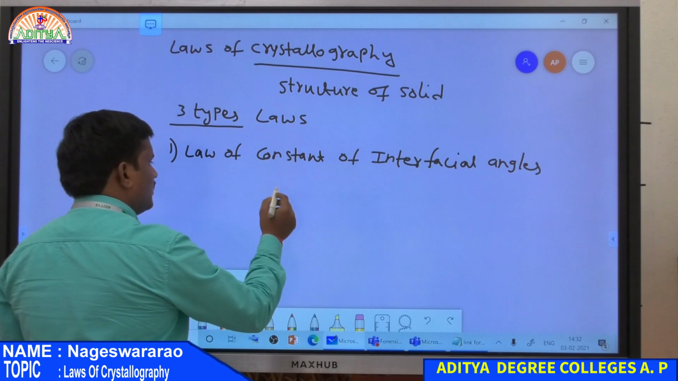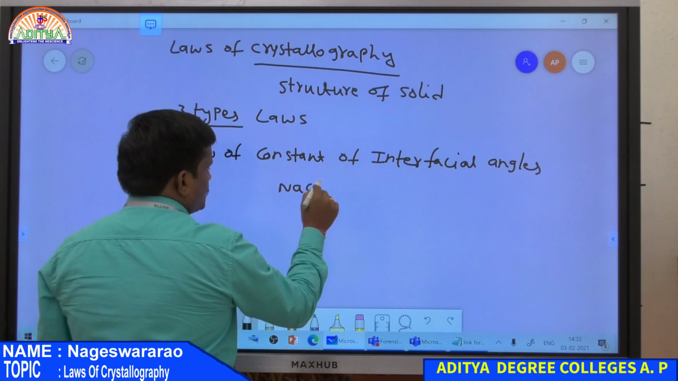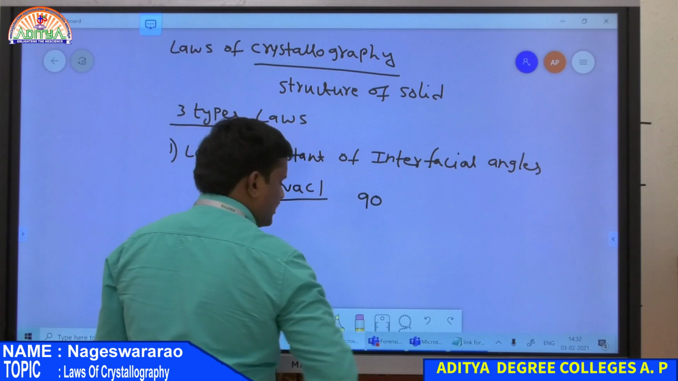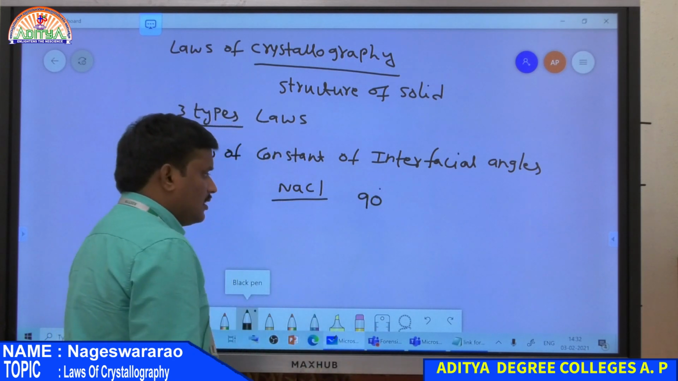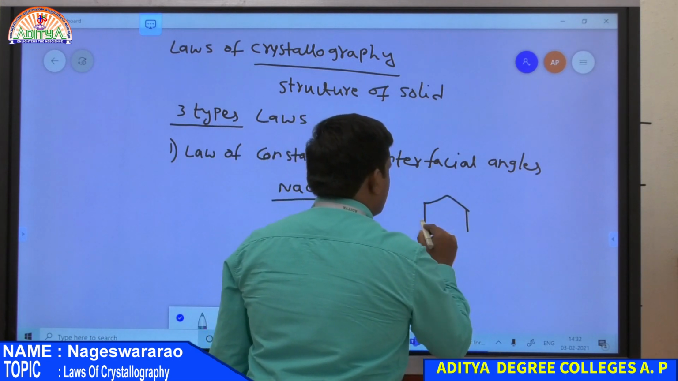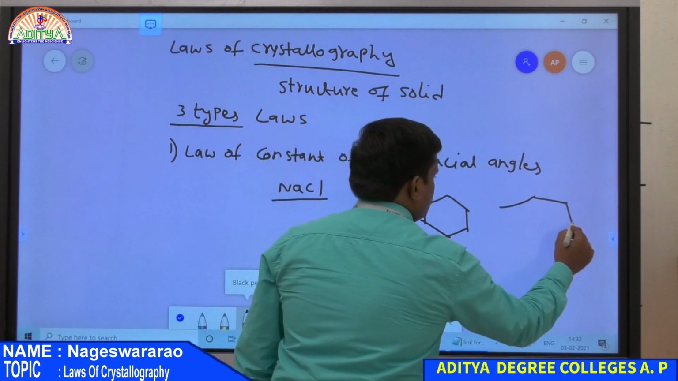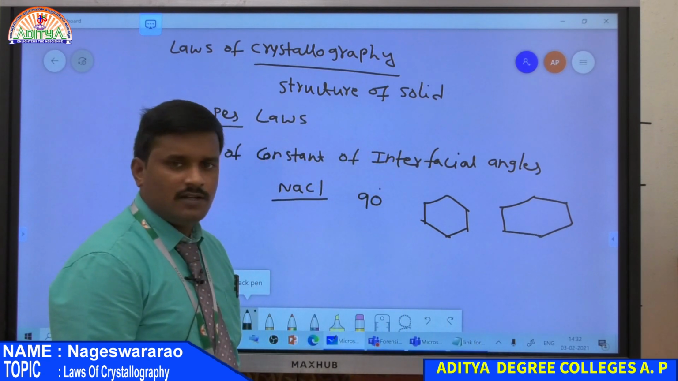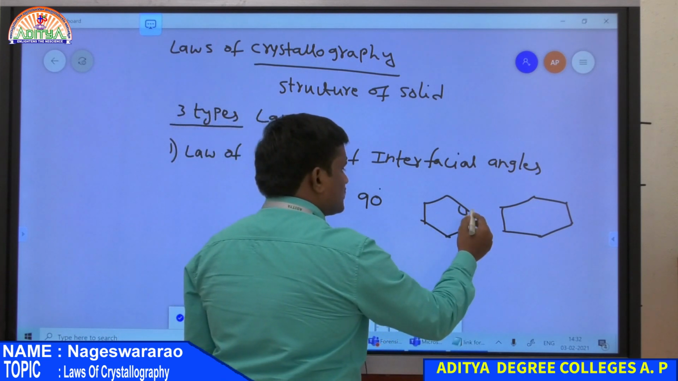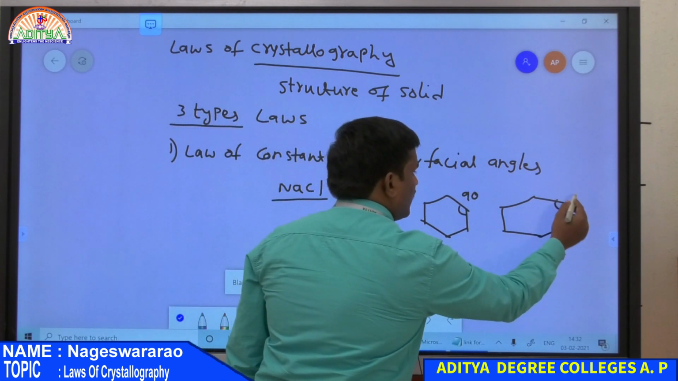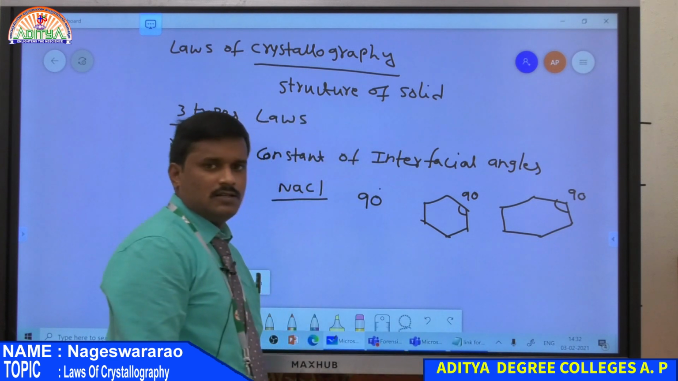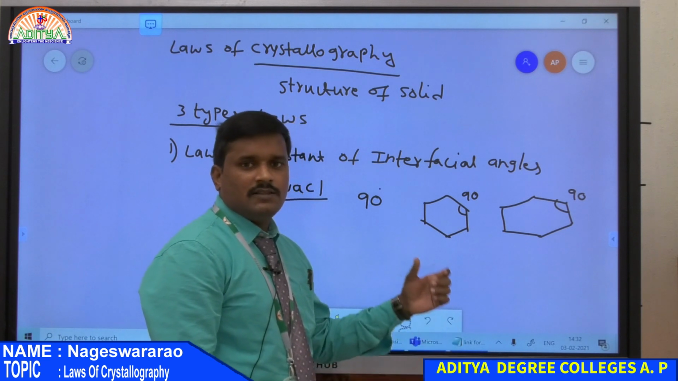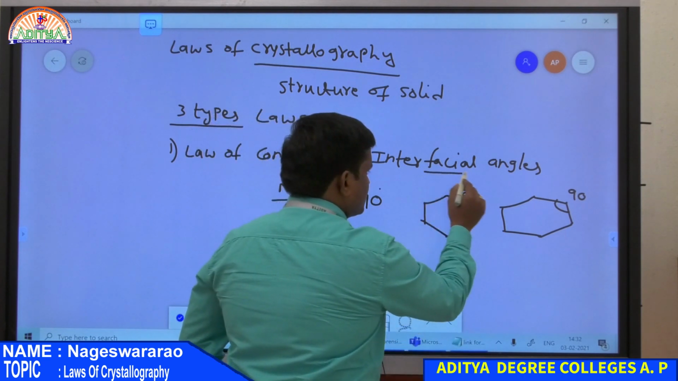This is also explained in the case of the NaCl crystal. For NaCl, the interfacial angle between two faces is always 90 degrees, whether it is a benzene-like structure or any other structure. The geometry may be different or the length of the face may be different, but the angle between two faces is always equal to 90 degrees in the case of NaCl. So this law explains the interfacial angle, that is, the angle between two faces.